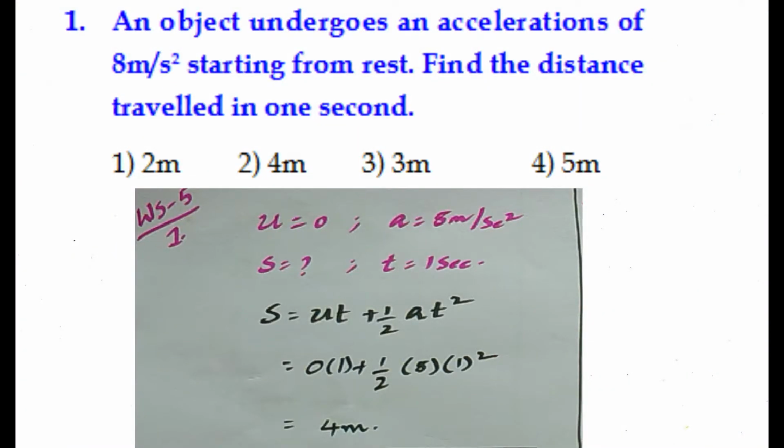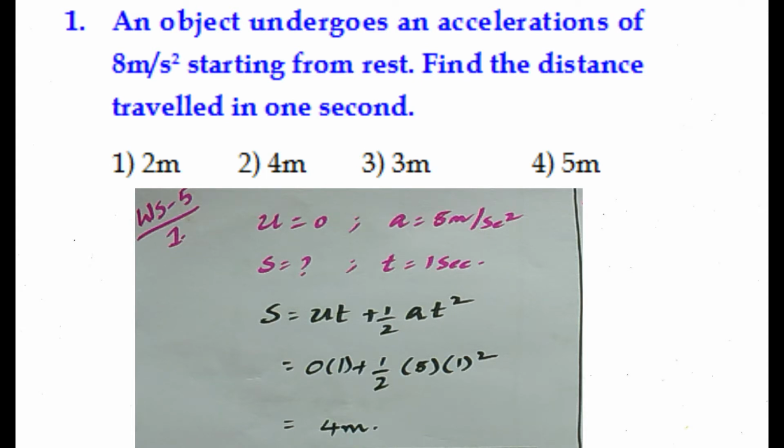It is given that an object undergoes an acceleration of 8 meter per second square, means a is equal to 8, and also he said that the object starts from rest, means initial velocity is 0. What is the distance traveled by the body in 1 second, means time is given 1, and he is asking us to find the distance traveled by the body in 1 second.